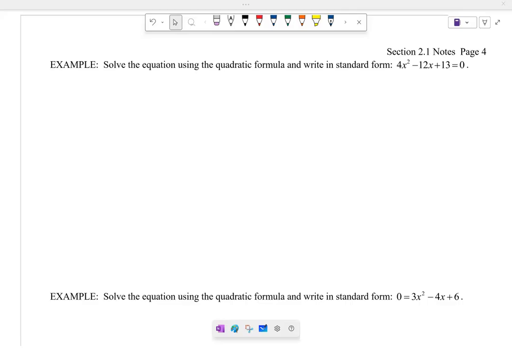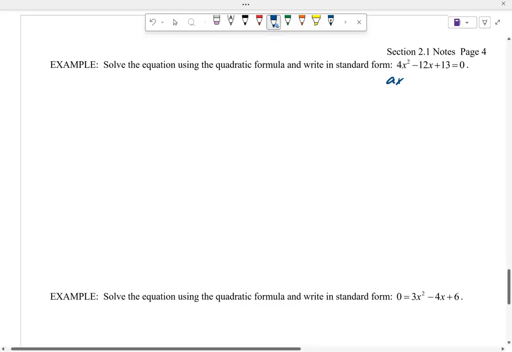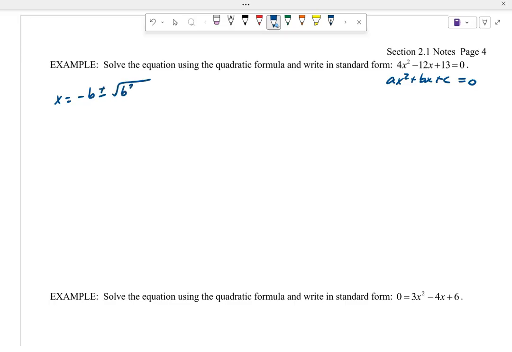The nice thing about complex numbers is now we can express solutions when we had non-real solutions before. Right? If we have ax squared plus bx plus c equaling 0, and we know x equals -b plus or minus square root of b squared minus 4ac all over 2a. Let's go ahead and see what we get here. And so our b here is that -12, so -b is 12, minus 4. Our a is 4. Our c is 13.